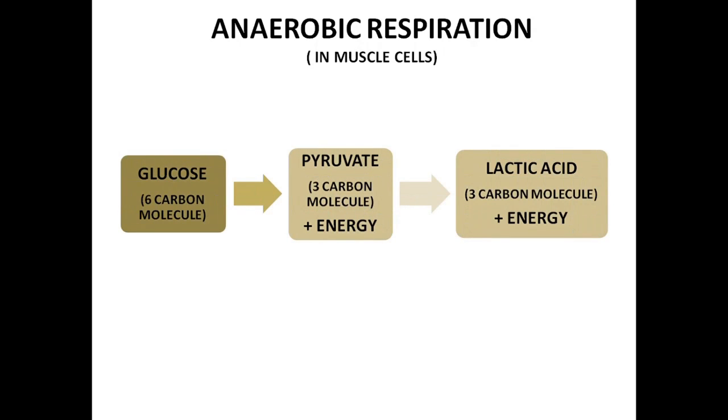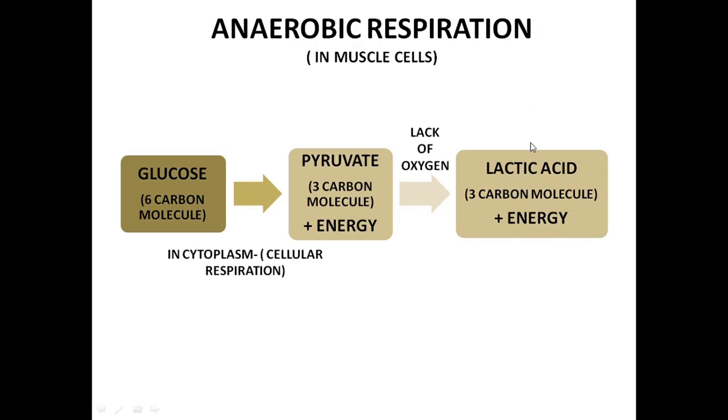As we already discussed, glycolysis is the first step, where the cellular respiration occurs in the cytoplasm, where the 6 carbon molecule glucose is broken down into 3 carbon molecule pyruvate and energy is released. Then this pyruvate, in the lack of oxygen, is converted into lactic acid and energy.